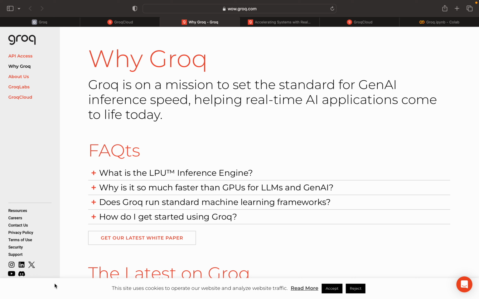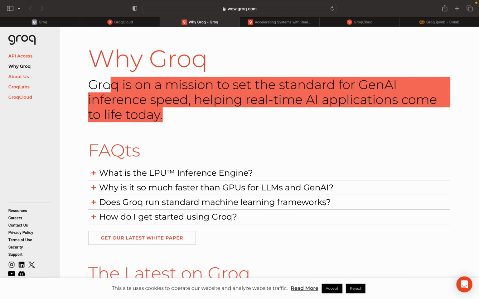Today we are going to discuss Groq. So what is Groq, right? We can ask them itself why Groq. Groq is on a mission to set the standard for generative AI inference speed, helping real-time AI applications come to life today. Groq is not an LLM.